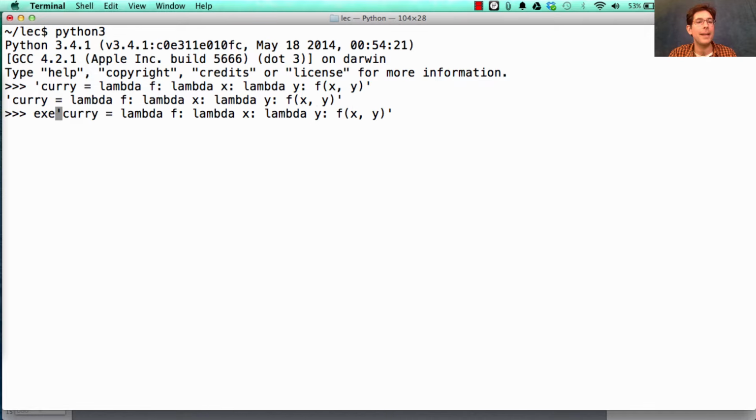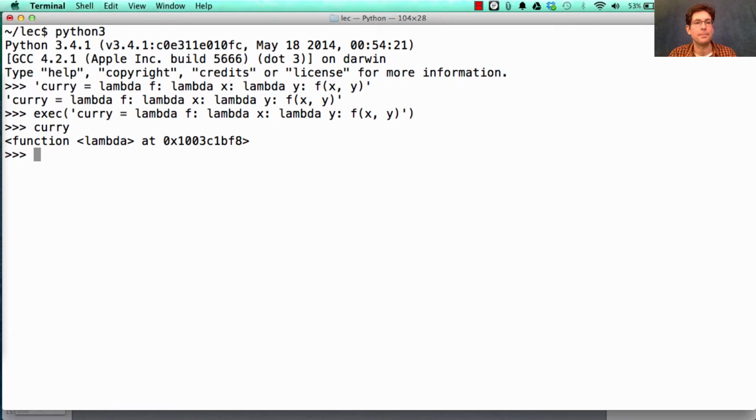But if I execute that string, well then, I've just defined curry. And if I query the add function using what was just a string before, I can in fact add numbers together.